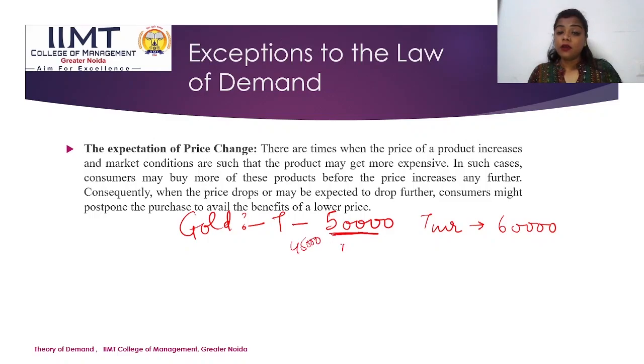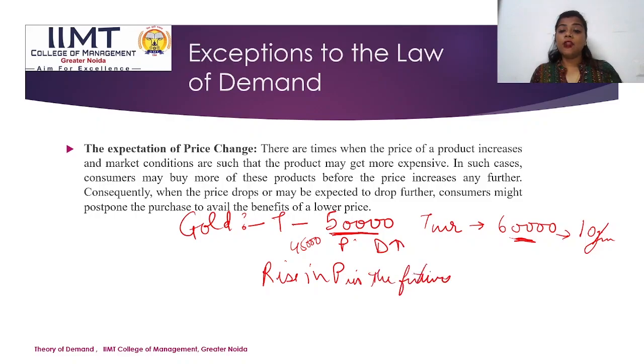But the demand at this price will automatically rise, as we know that tomorrow it will cost rupees 60,000 per 10 grams. So if it is expected that there will be a rise in price in the near future, the demand will increase today. We will demand the product more today.